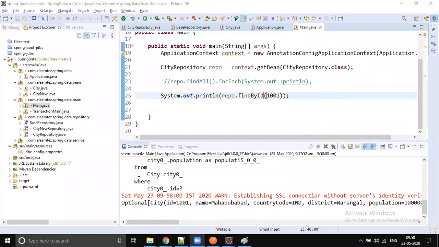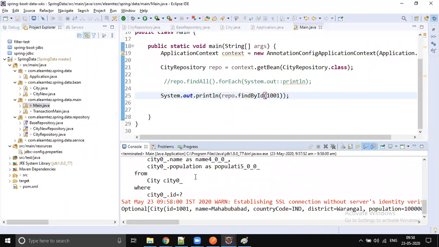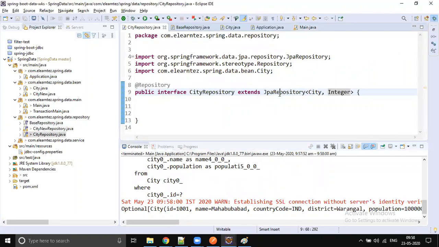See, Sunil, one question. In that JPA repository, if I pass simply Object and in ID, if I give it a String, will that work? If I give the parent class in the JPA repository, will that work? Sorry, what is your question? Here in this JPA repository, we are passing it as Integer.